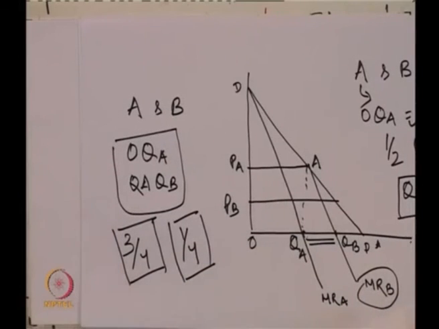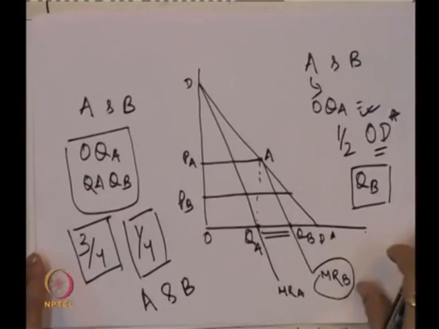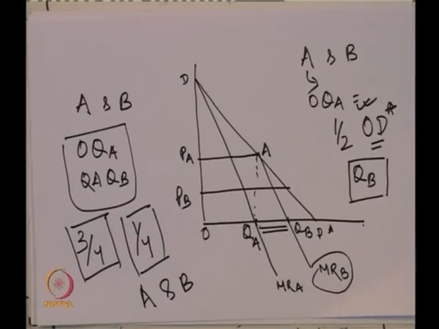This 1/4 remains not produced by either A or B, and next we will see how this 1/4 gets produced over different time periods, because the firms are not changing their assumptions whenever they do a revised plan, they are not looking into the rival's action and reaction.